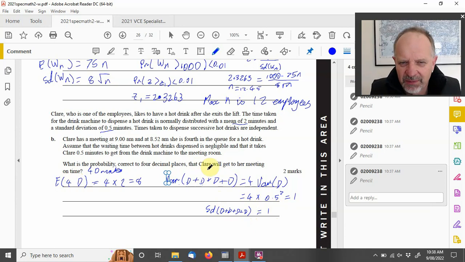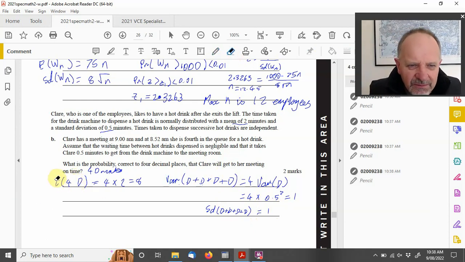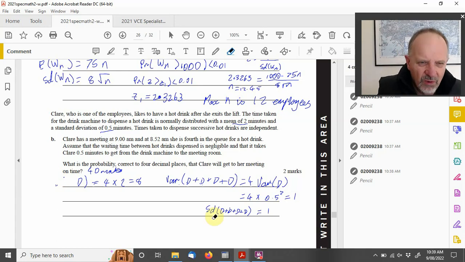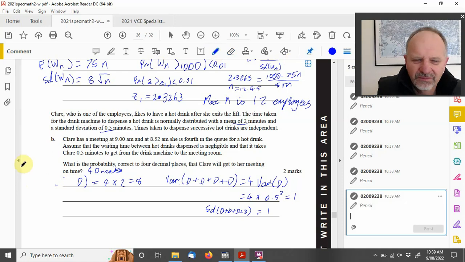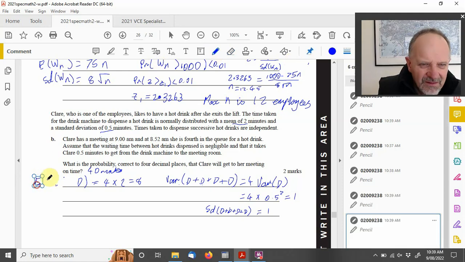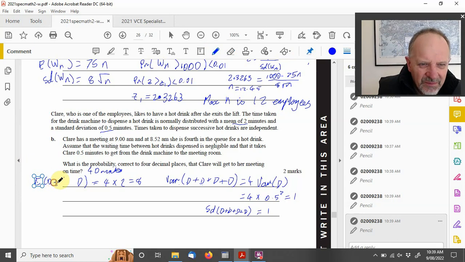So it's this drink plus this drink plus this drink plus this drink, not 4 lots of the first drink. So I should have the expectation value written in the same way, of drink plus drink plus drink plus drink, which ends up the same.